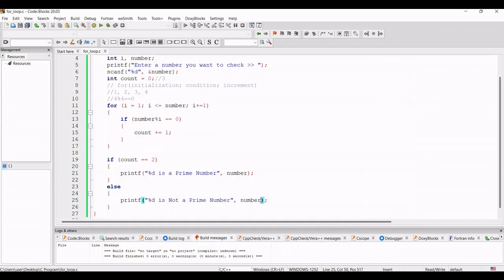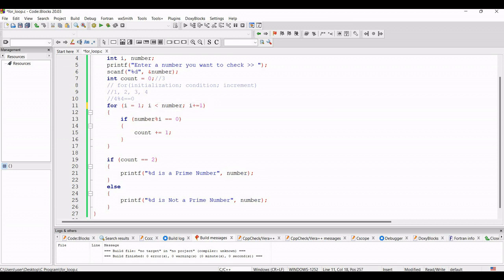So now I just want to make one change inside our program. So what will be the change? If instead of taking less than equals to number, I take less than number, what will it do? When the value of number was 4, the loop was rotated from 1 to 4, because 1, 2, 3, 4. When 4 is less than equals to 4, the statement was true. But if we remove this equals to sign, this loop will be rotated for 3 times, because when it checks 4 is less than 4, that means 4 is not less than 4, so it will not go inside this loop.